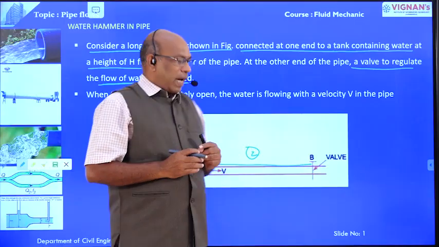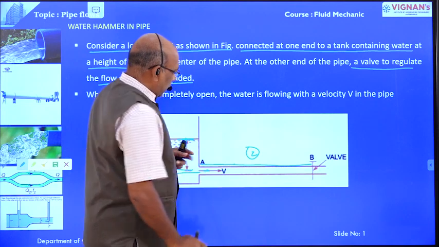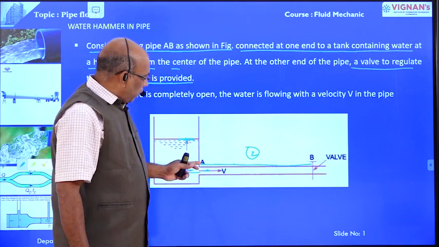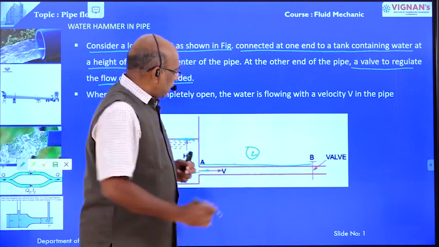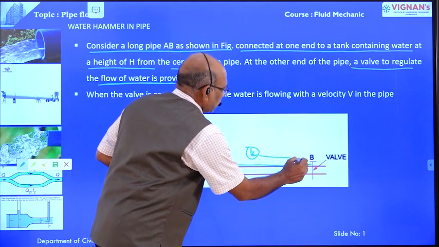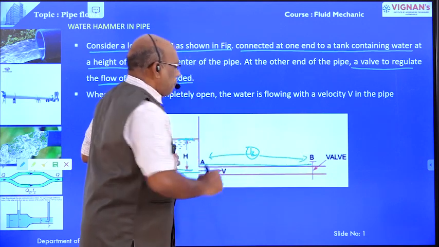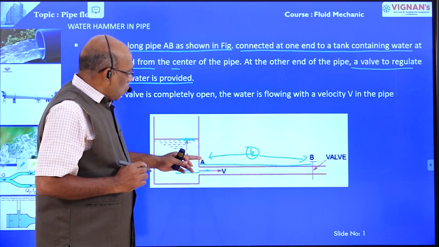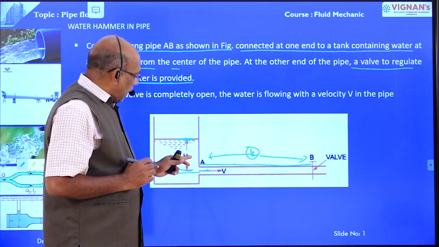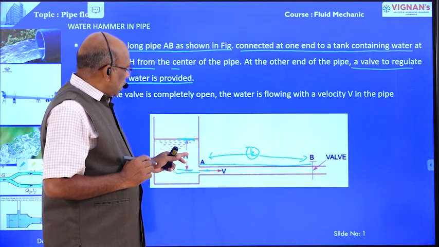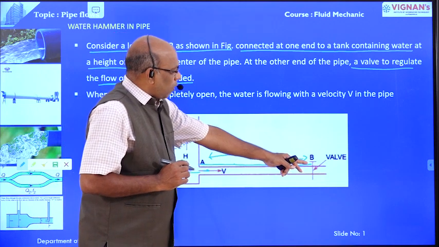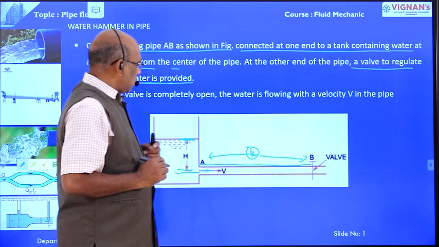Right. Consider a long pipe of length A, B, and the length between these two, A to B, is capital L. One of its ends is connected to the tank and the other end is provided with a valve.